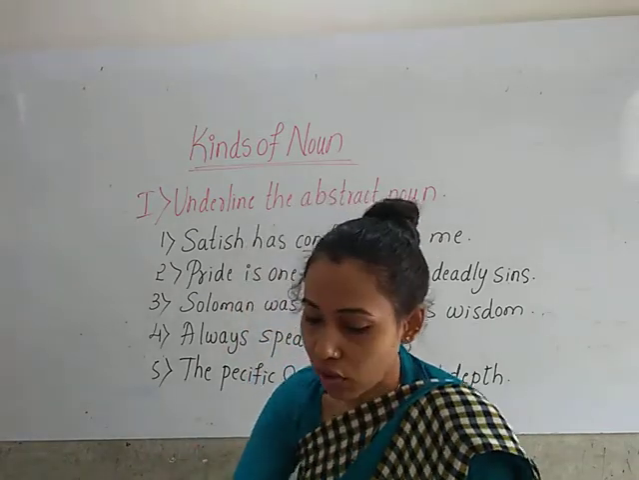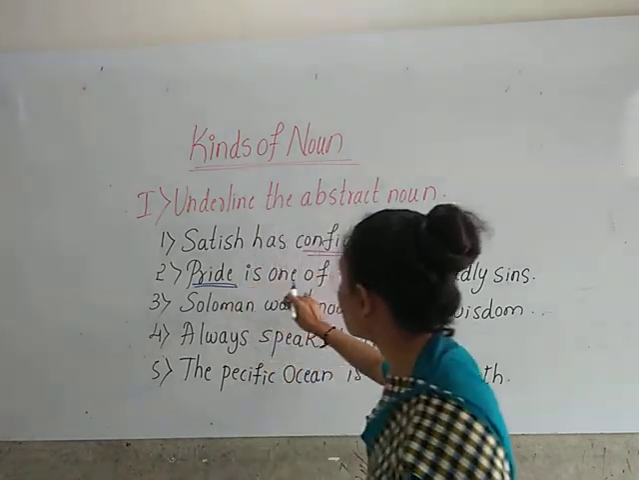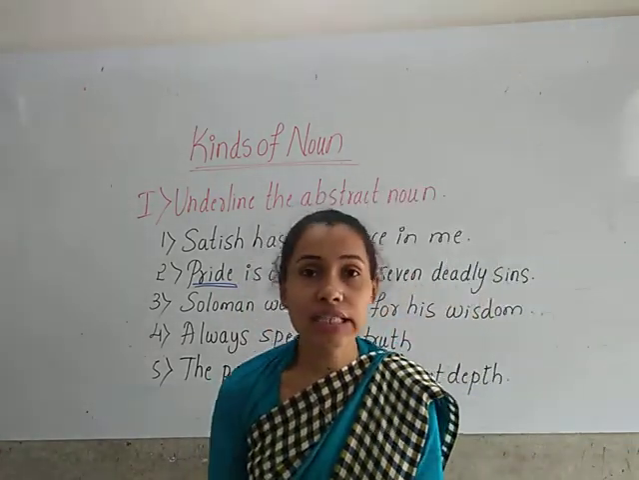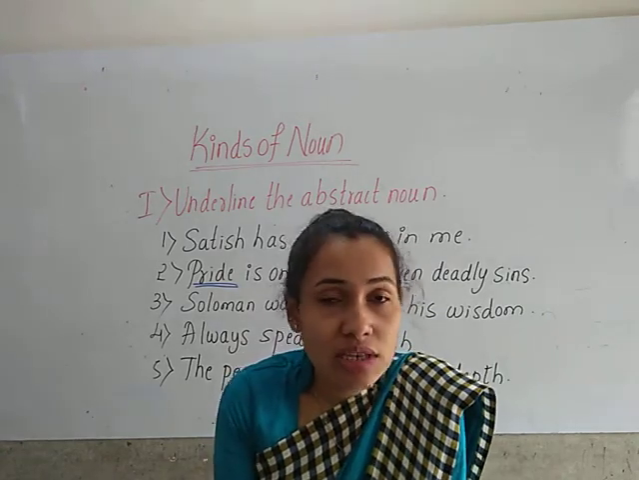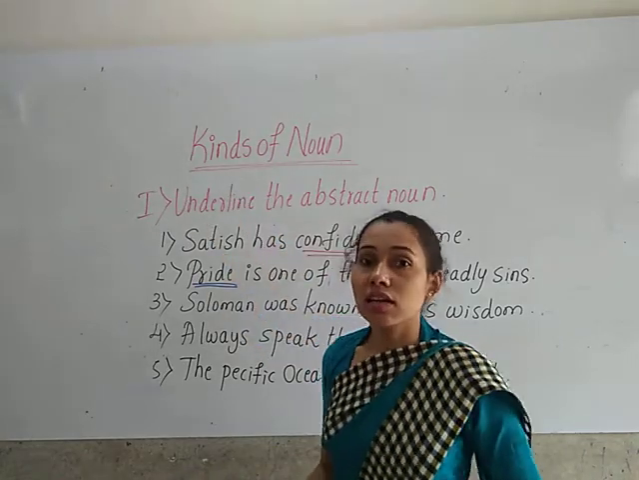Pride. So here pride is the abstract noun. Pride is one of the seven deadly sins. So you cannot touch or see the pride. You just can feel it. So here pride is the abstract noun.